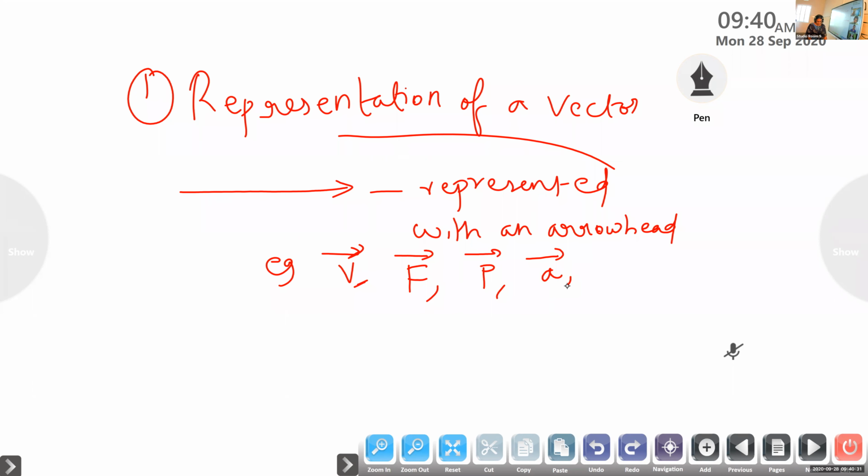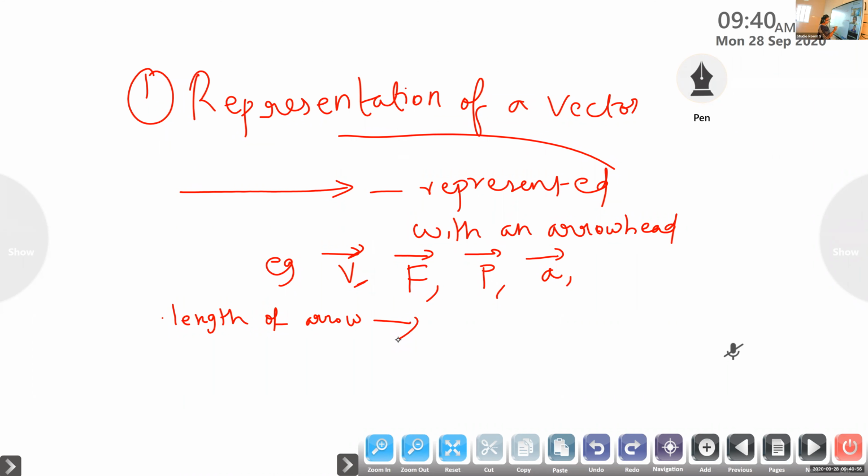And in that, there is a meaning. It is not simply one arrow. Each arrow has a meaning. So this longest part of the arrow actually indicates the magnitude of the quantity. You have learned vector algebra in maths, but in physics it has a significance.